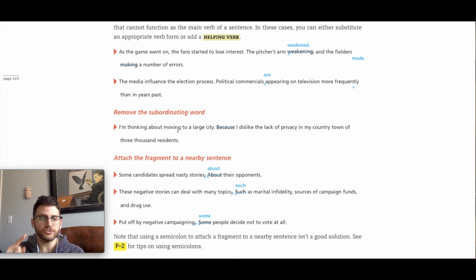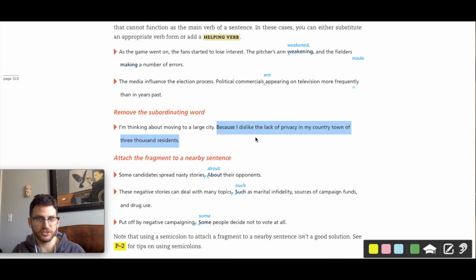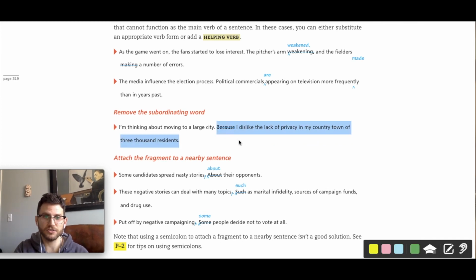What you can also do is keep the because. Keep it there, but get rid of the period that separates these two. What have you done now? Now what you've done is you've made this first part your independent clause, and the second part still exists as your dependent clause. Okay? But you've got to be able to identify this is a dependent clause on its own.